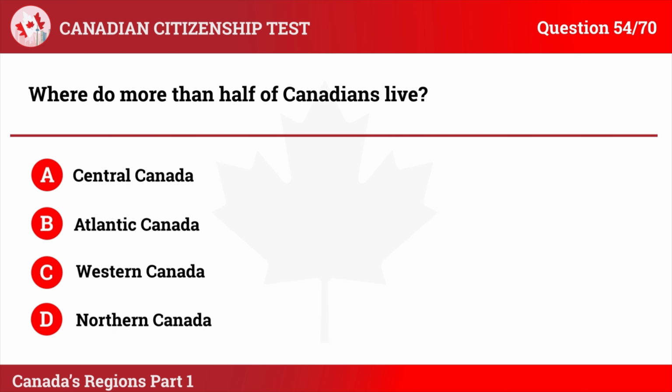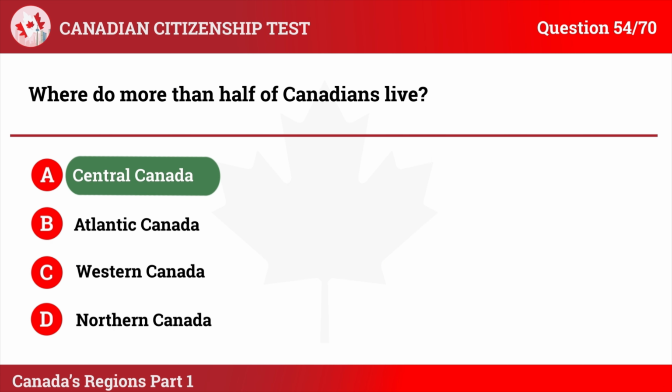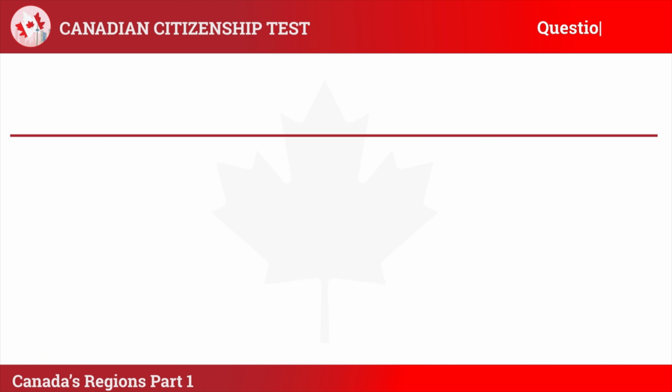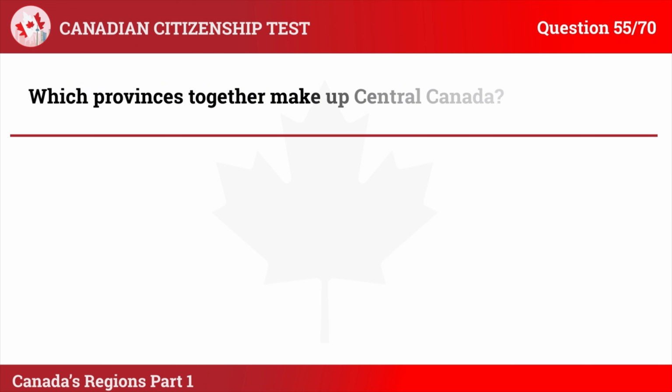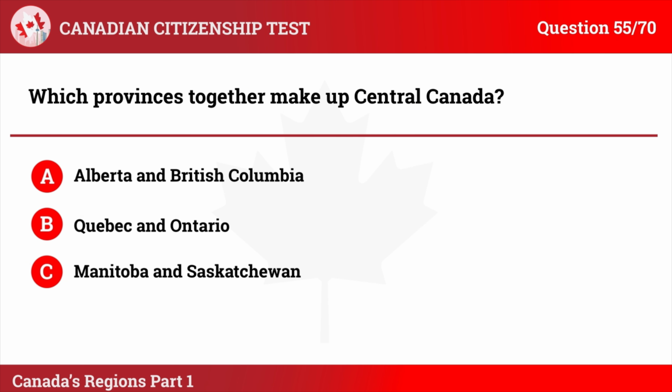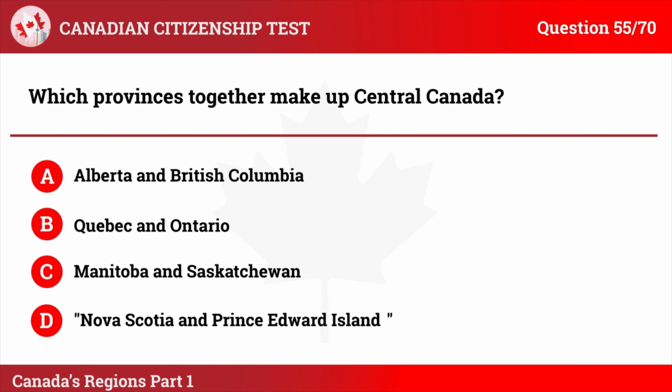The correct answer is A. Central Canada. Explanation: more than half of Canadians live in central Canada, which includes Ontario and Quebec, the country's most populous provinces. Question 55. Which provinces together make up central Canada? A. Alberta and British Columbia. B. Quebec and Ontario. C. Manitoba and Saskatchewan. D. Nova Scotia and Prince Edward Island.